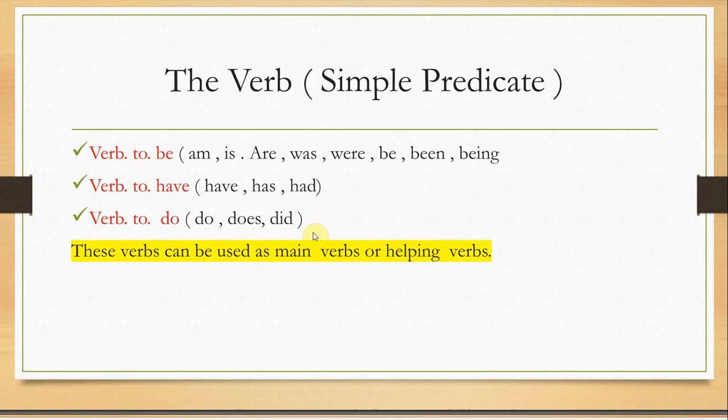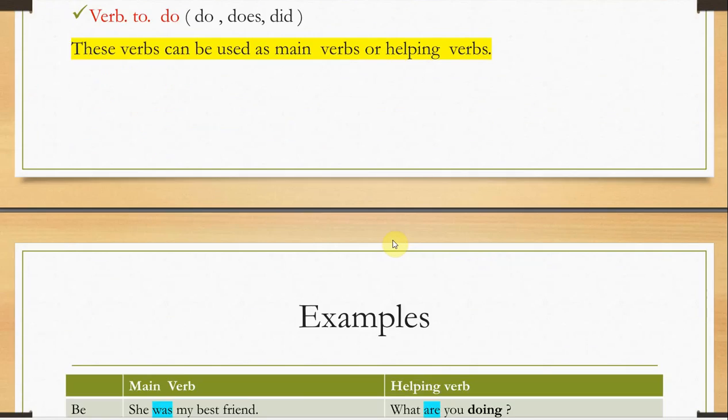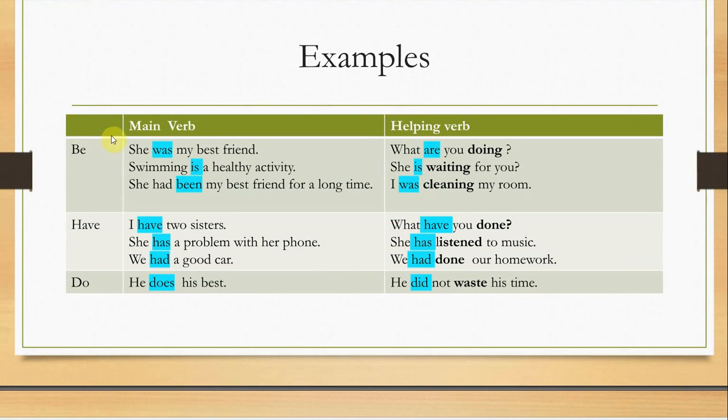These verbs in English can be used as both main verbs or helping verbs. For example, she was my best friend. What is the verb here? It's was. How could I know? Memorize it. Am, is, are, was, were, have, has, had, do, does, did are always verbs. They can never be used as a noun. I can never add ing to the verb am, for example.